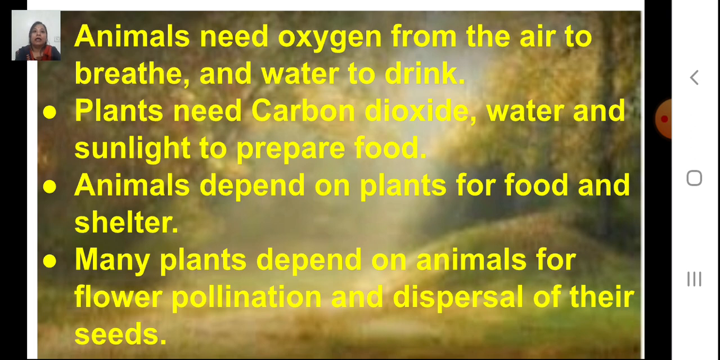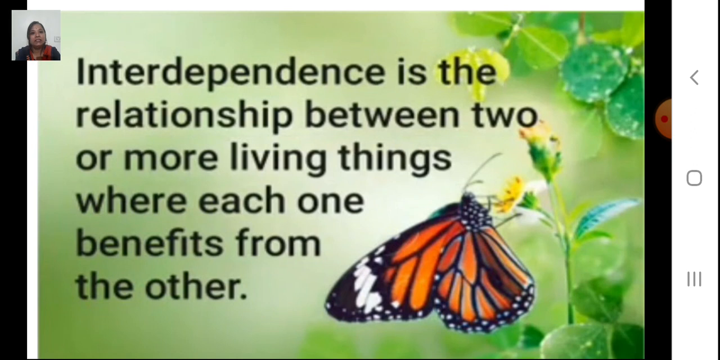Now, animals need oxygen from the air to breathe and water to drink. Plants need carbon dioxide, water and sunlight to prepare the food. Animals depend on plants for food and shelter. Many plants depend on animals for flower pollination and dispersal of their seeds and also the production of new plants. We are going to discuss these topics in detail now.